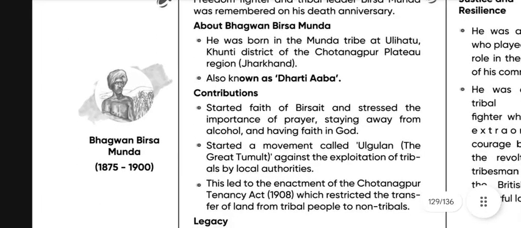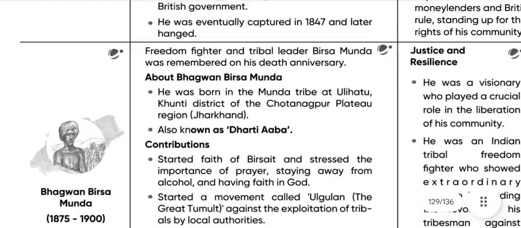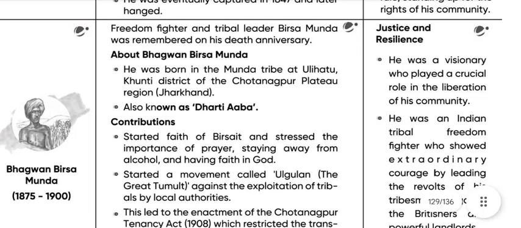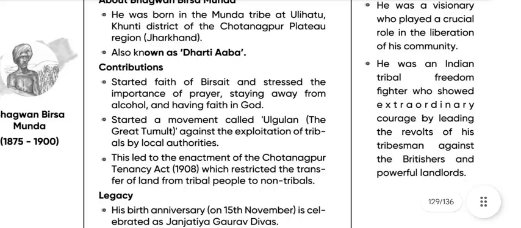Bhagwan Birsa Munda, 1875-1900. Freedom fighter and tribal leader Birsa Munda was remembered on his anniversary. About Bhagwan Birsa Munda: he was born in the Munda tribe at Ulihatu, Khunti district of the Chota Nagpur Plateau region of Jharkhand, and is also known as Dharti Aba.